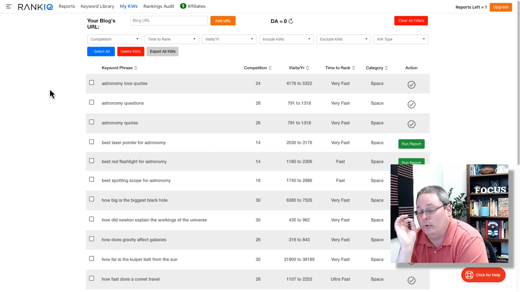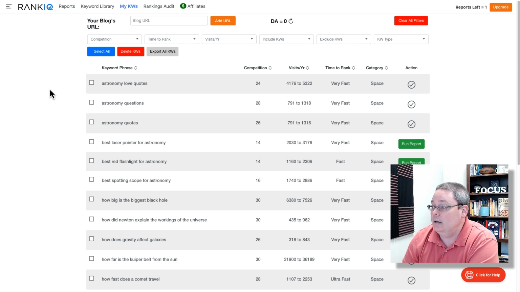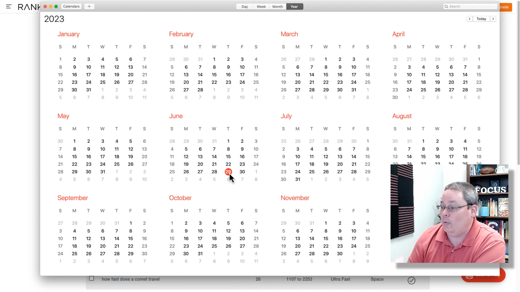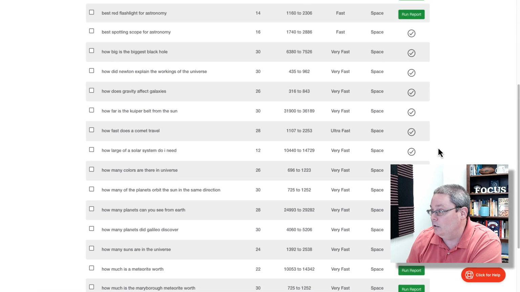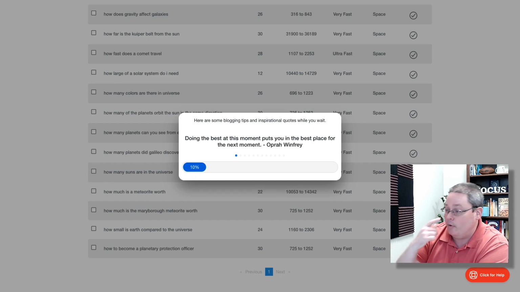Next, we're going to be going into RankIQ, because this is how I'm going to finish out this case study by going back to RankIQ and looking for keyword phrases inside of RankIQ that they say I can rank for very fast with a little bit of competition. And what I'm doing, you can see here, I have 1 report left for the month. Today is June 29th, so I wanted to finish out all those reports because it resets for next month in July. So I've run reports on all of these keywords. I'm going to go ahead and run this report right here. It's going to run that report in the background.